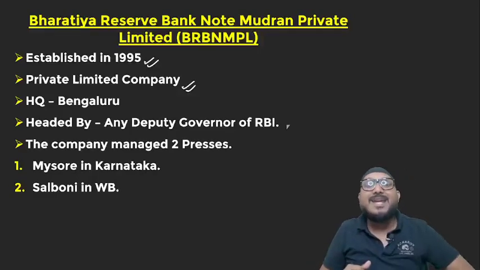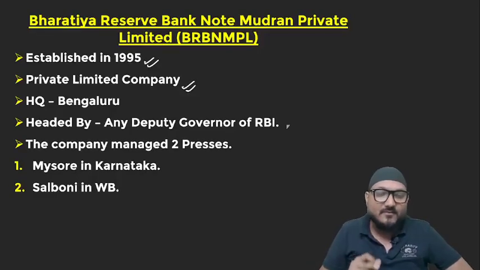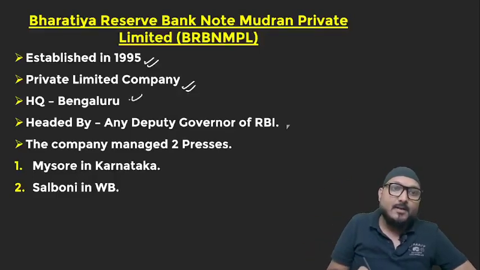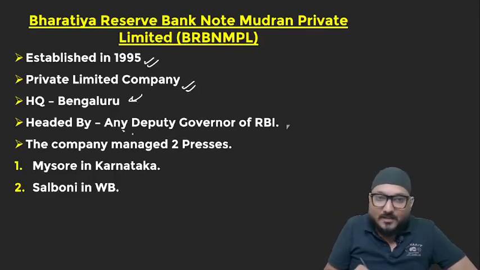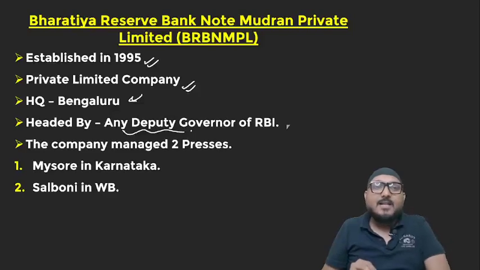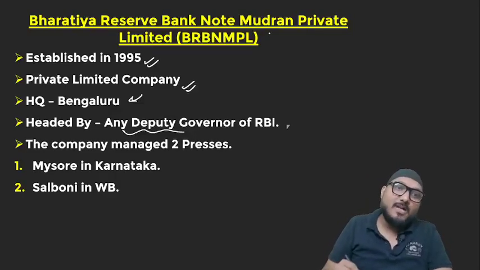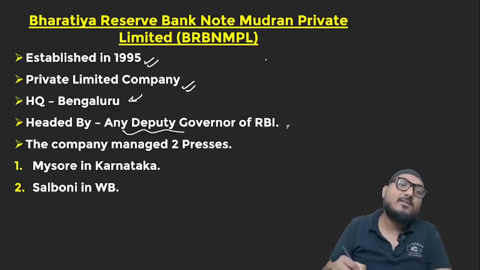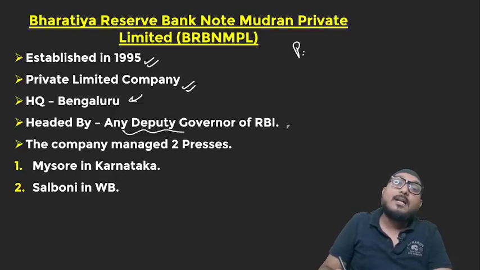So BRBNMPL is one such private limited company and is a subsidiary of RBI with headquarters at Bengaluru. It is also headed by a deputy governor, and this particular company has been tasked to print currency notes. So RBI prints its own currency notes.